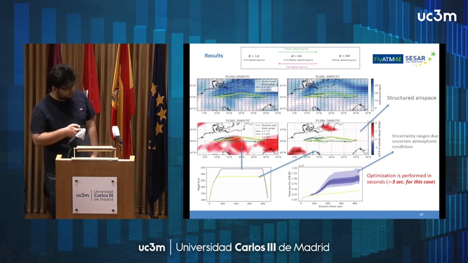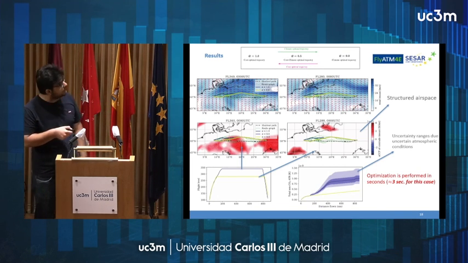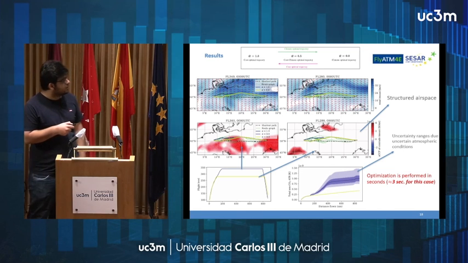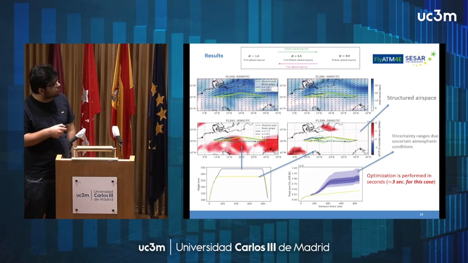And these are the results. As mentioned, alpha varies between 0 and 1. Alpha 1 is cost optimal, the blue line here, and alpha 0 is climate optimal, the yellow one. This is the obtained vertical profile, flight level. We can see that the climate-optimal one tries to fly at an altitude where there is no formation of persistent contrails.